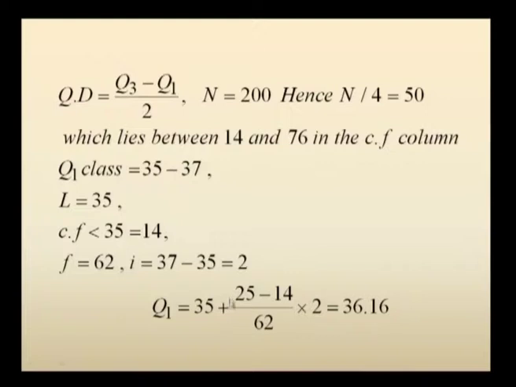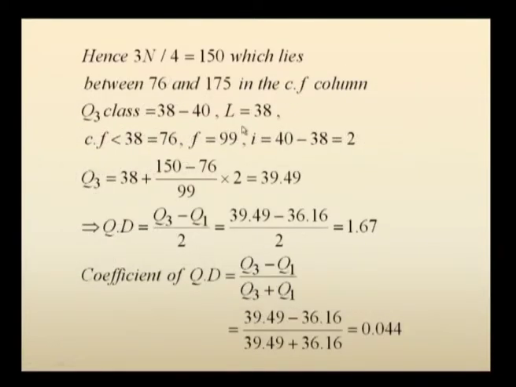Now you substitute in the formula of first quartile, that is Q1. So you have 35 plus (N by 4, that is 50, minus cumulative frequency 14) divided by 62 multiplied by 2. Hence the first quartile is 36.16.